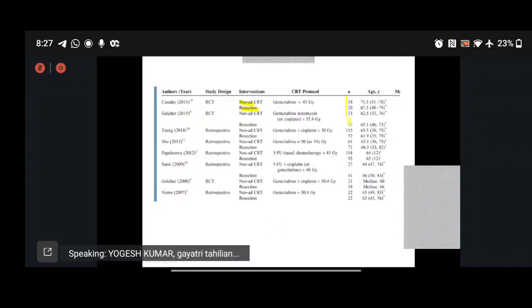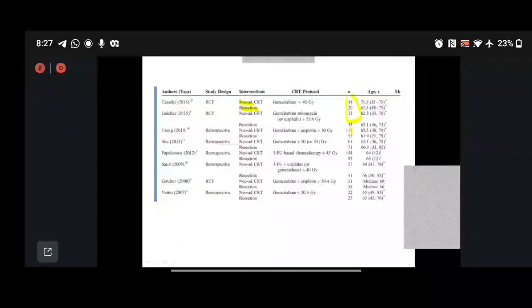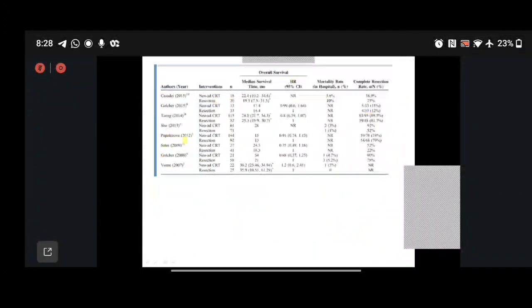We should also note that the N of these patients is very small in the Cassidy and Gaucher papers and higher in the upcoming papers. That means, yes, neoadjuvant is gaining some popularity recently. But if we go to see, one second.